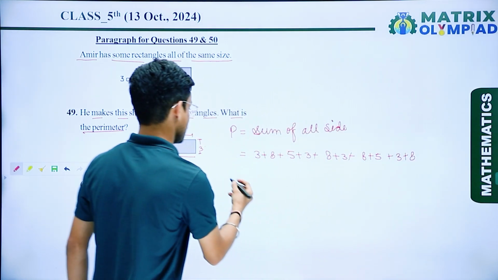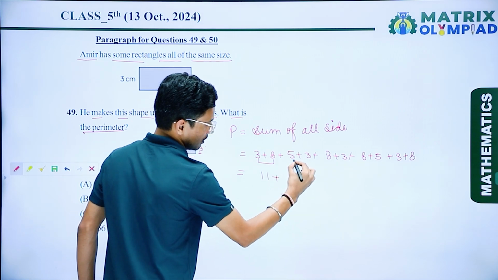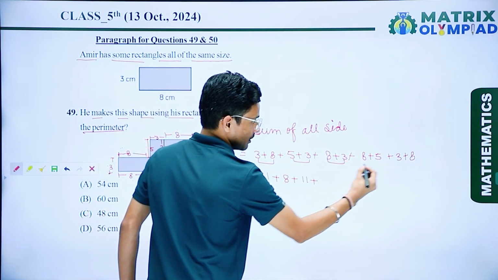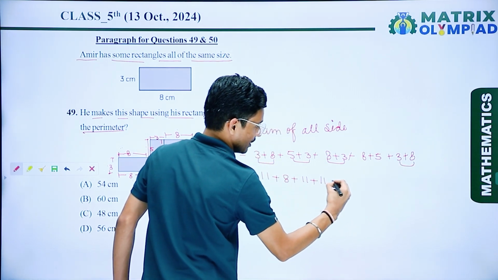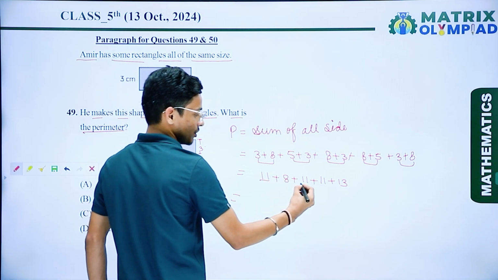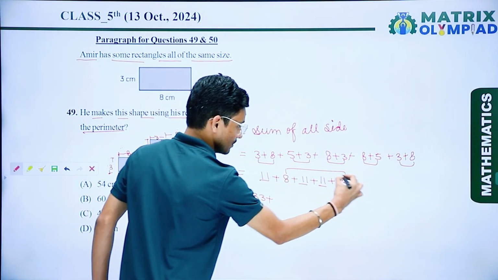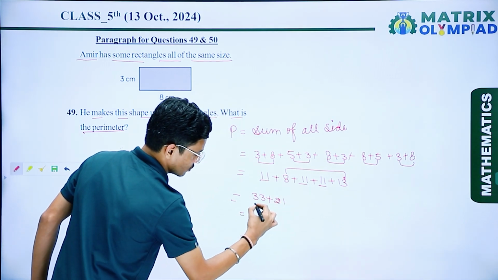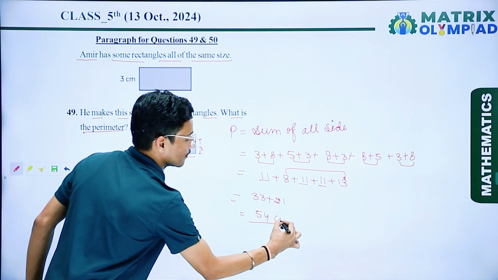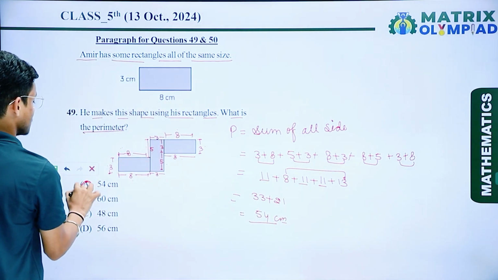Now if I add all these, 8 plus 3 is 11, 5 plus 3 is 8, 8 plus 3 is 11, 8 plus 3 is 11, and 8 plus 5 is 13. So 11, 22, 33. 33 plus, adding the remaining ones, I get 21. So 54 centimeters is the perimeter of the given figure. So option number A is the correct answer.